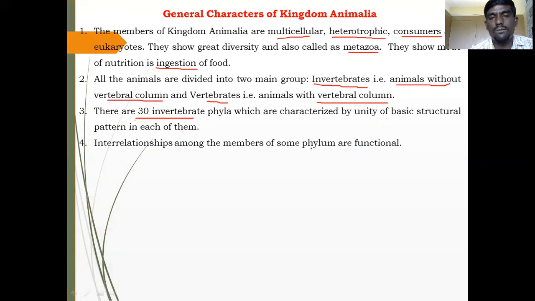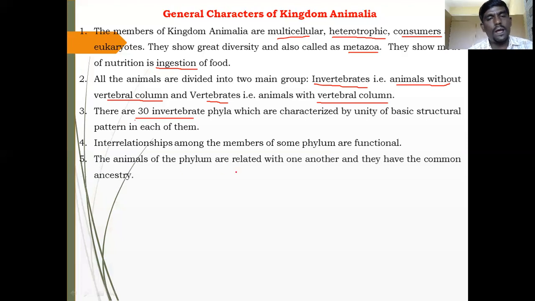Interrelationships among the members of some phyla are functional. If you take some characteristics or features among the members of phyla, particularly invertebrates, they are functional and show some similarity and dissimilarity also. The animals of different phyla are related with one another and they have a common ancestor. If you study the phyla deeply, they show some common similarity and some dissimilarity also, and they generally come from a common ancestor. What is a common ancestor?